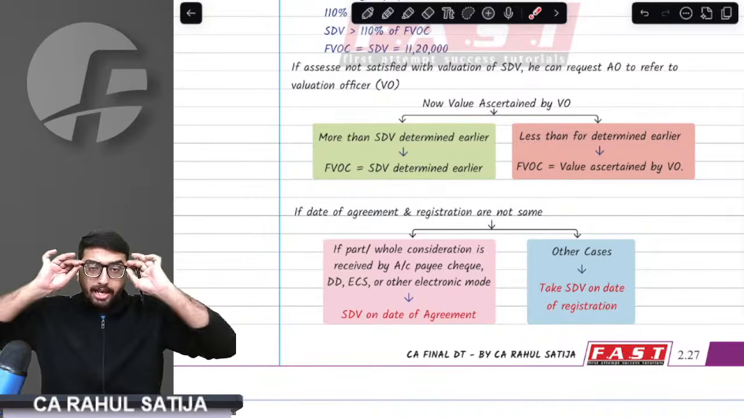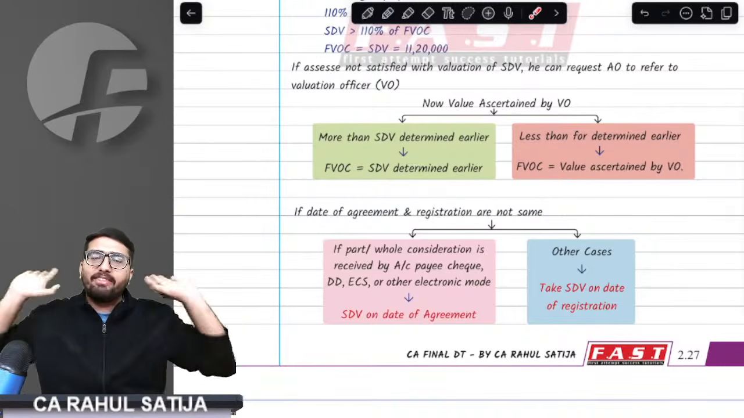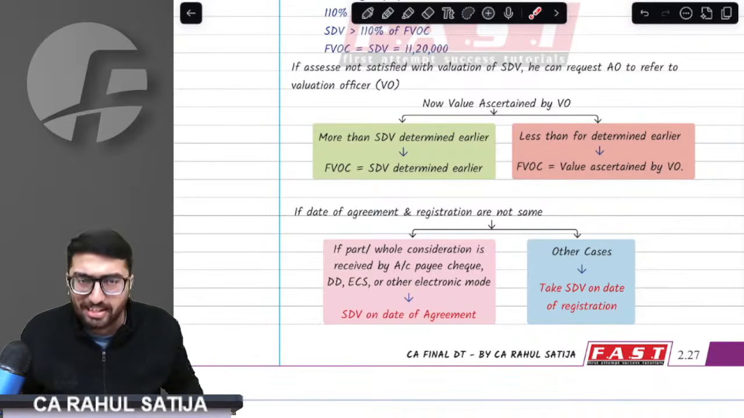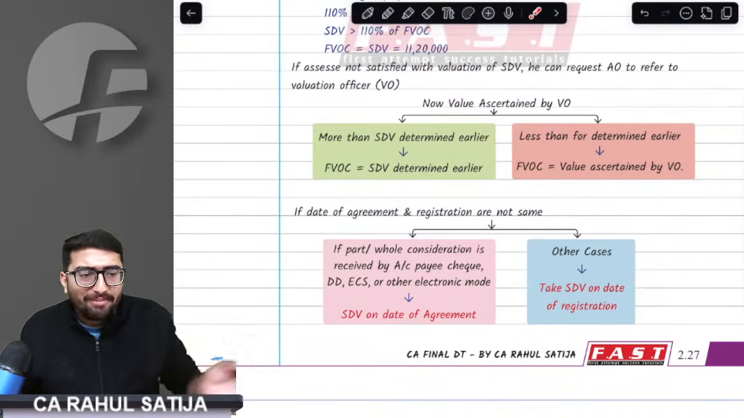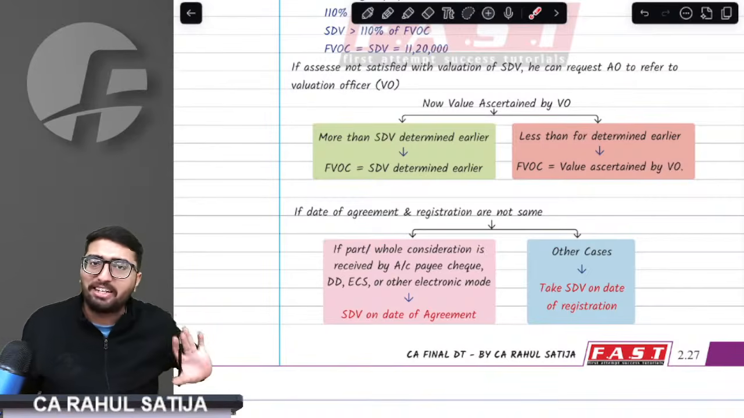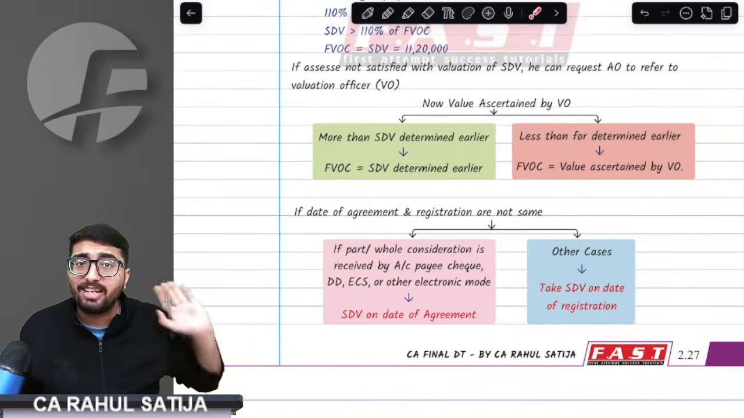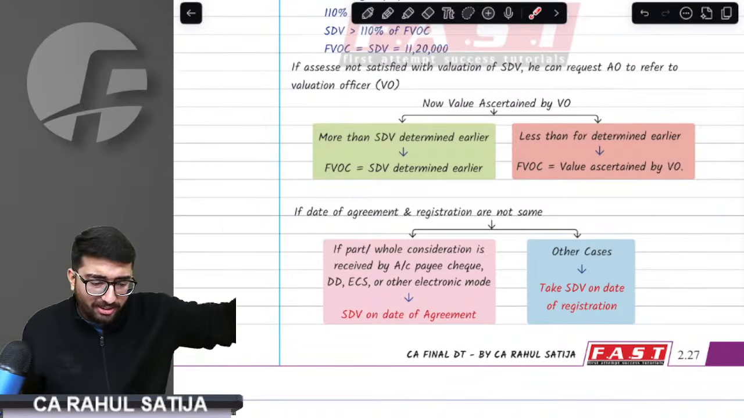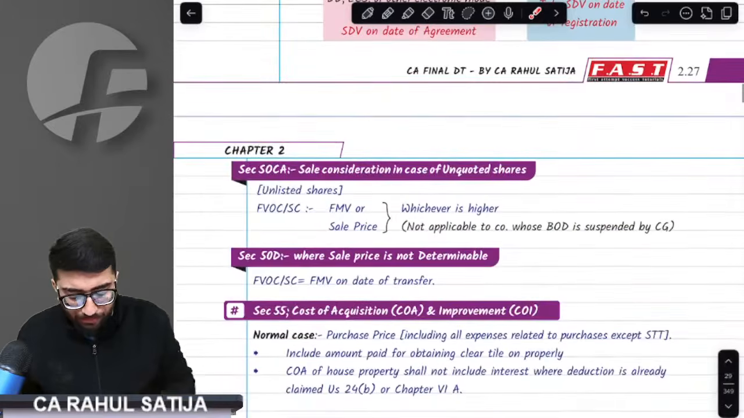Clear to this point? If you receive any money via account payee cheque, demand draft, or electronic clearing system as on date of agreement, then take the date of agreement. Even 1 rupee, even if you receive it, take that agreement date. But if you did not receive, take the registration date. Perfect, sir. Absolutely perfect, sir.